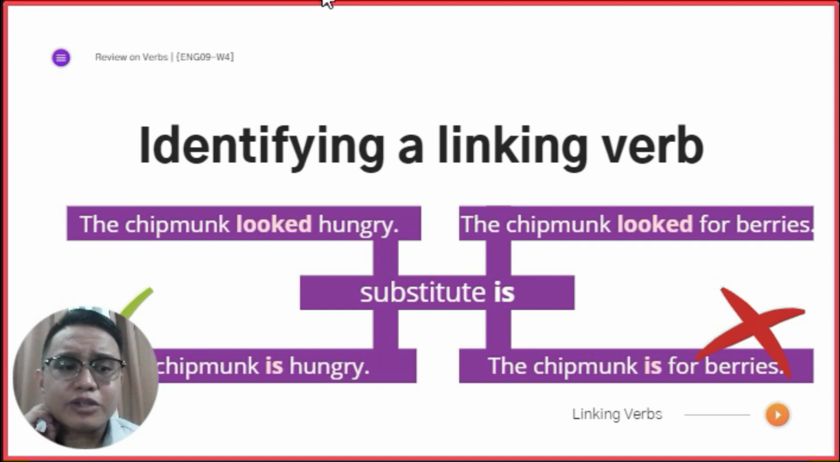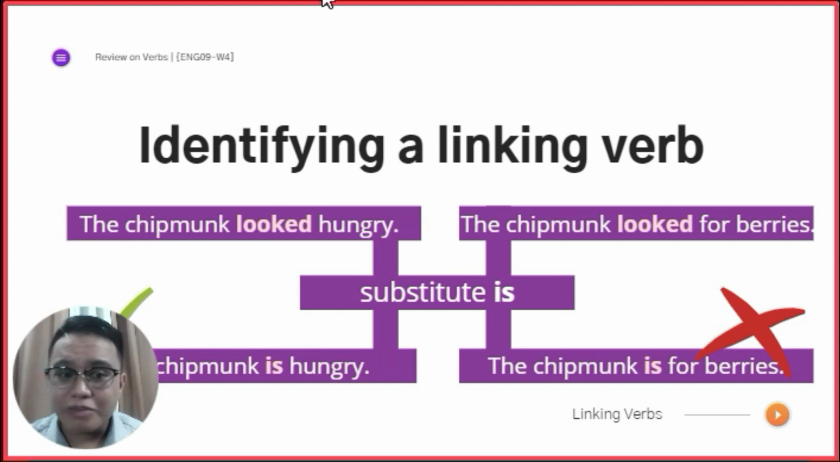We substitute it with is. Mugamit ta og is or any form of the be verb. Okay? And we will talk about the be verb in the next slide. Okay? So, basically is pinaka-basic na ninyo na magamit ang is. Okay? So, we have here, the chipmunk looked hungry and the chipmunk looked for berries. Now, let us substitute it with is. The first sentence will go, the chipmunk is hungry. And does it make sense? Diba? It makes sense, right? Now, let's go to the second example. The chipmunk is for berries. I don't think so. Diba? Dili siya kanang sakto.